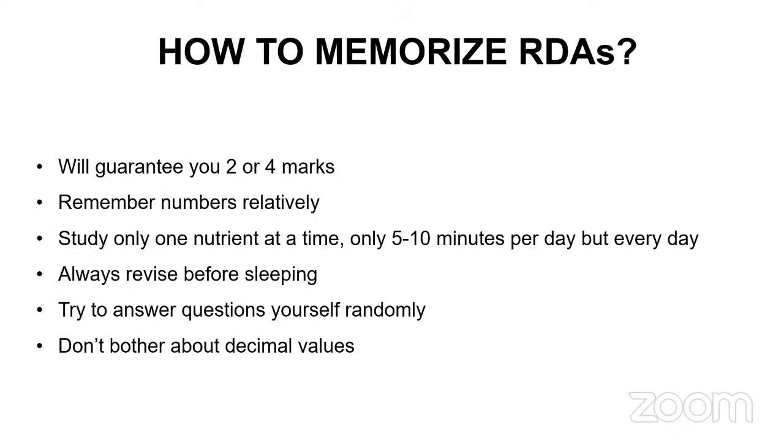Okay, so if you have already followed what I have told you, you should have finished iron, folic acid, vitamin A and vitamin C. These are very important. These have already been asked in your exam. Now, while studying that, if you faced difficulty in how to memorize, what you have to do is build up some kind of a story. A very random kind of story, which will make you remember what we are studying exactly. It can be a funny story also. Definitely, I'll be giving you classes related to memory tricks of RDA, so you don't have to worry.